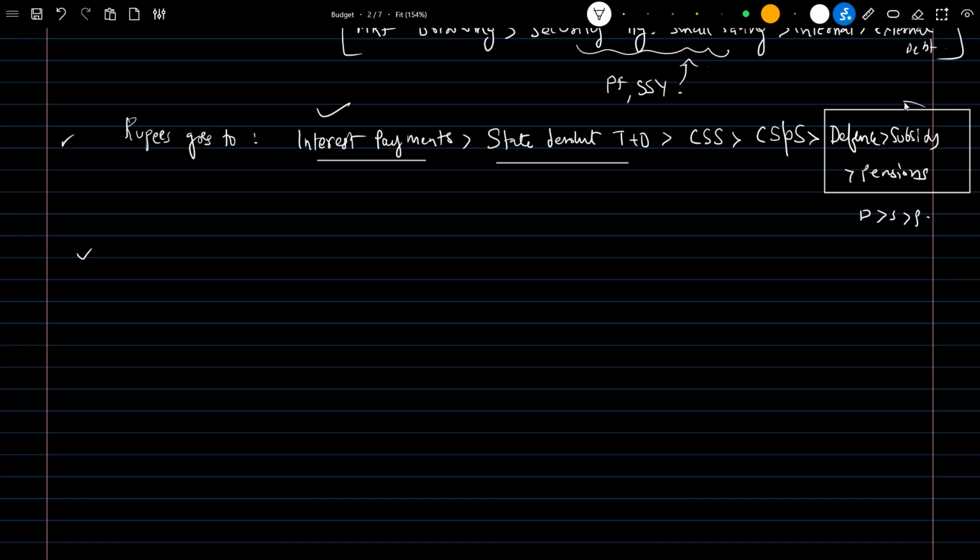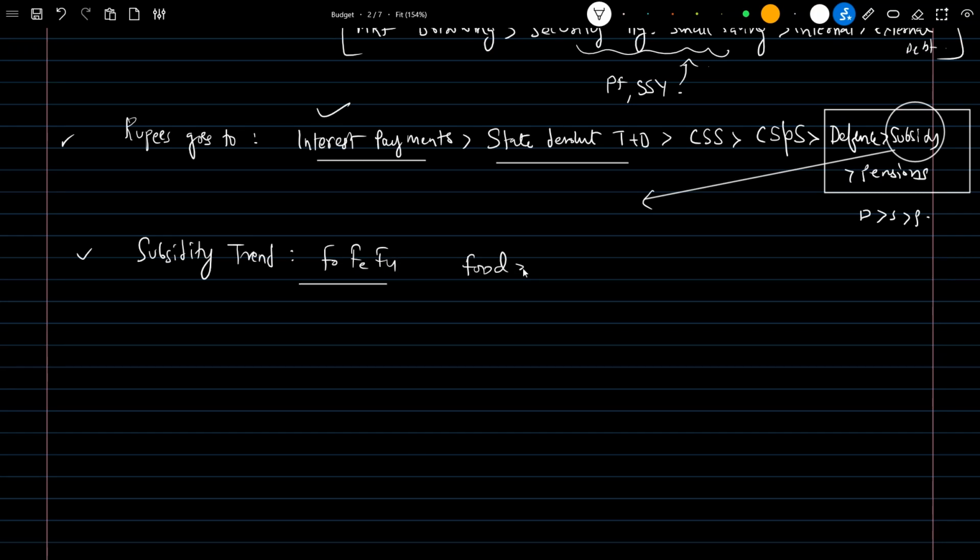We'll talk about the subsidy and understand the order, simply the subsidy trend. I remember it as FOFIFO, that is how I remember. It means food is greater than fertilizer subsidy, which is greater than fuel or petroleum subsidy. So this is the order.